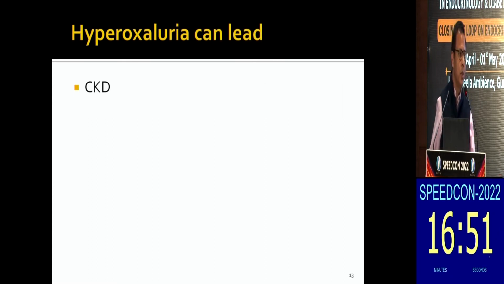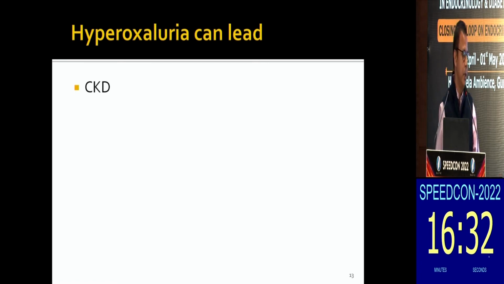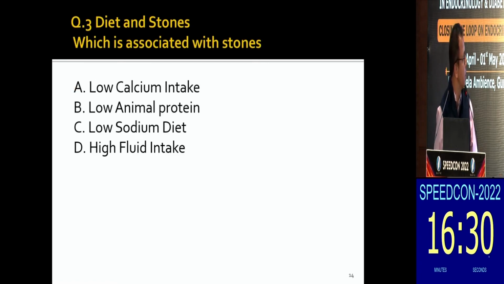Like I told you, it's very important to treat and look for the etiology of recurrent renal calculus because it predisposes to a decrease in GFR and development of chronic kidney disease. And particularly hyperoxaluria is very detrimental for your nephrons. It causes CKD. Many patients can land up in CKD during later years.